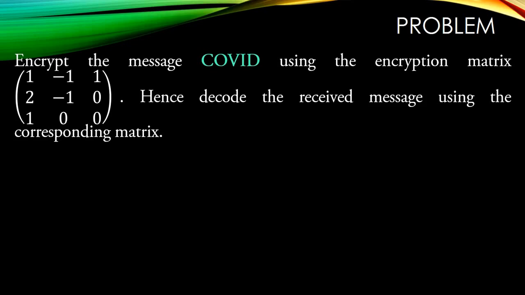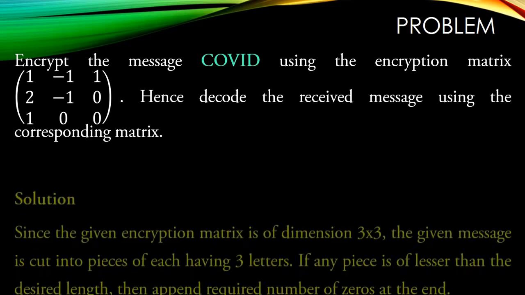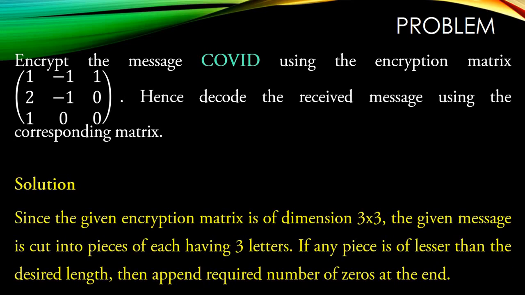Now we will see a problem, how to do encryption as well as decryption. Encrypt the message COVID using the encryption matrix. It is a 3x3 matrix given. Hence, decode the received message using the corresponding matrix. What we want to encrypt is the message COVID with the help of a given matrix. The given matrix is a 3x3 matrix.